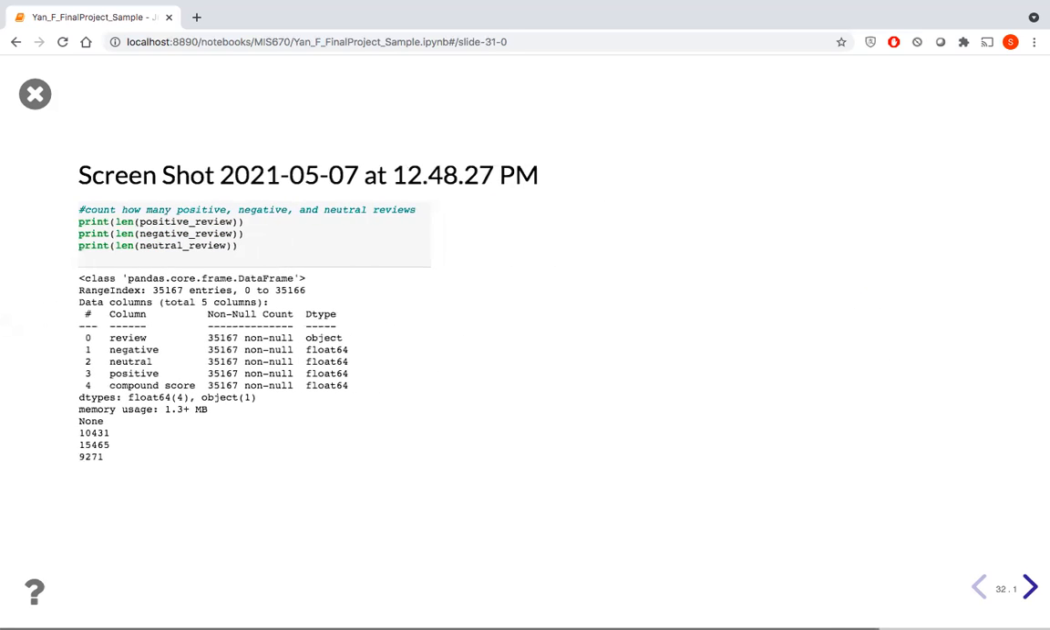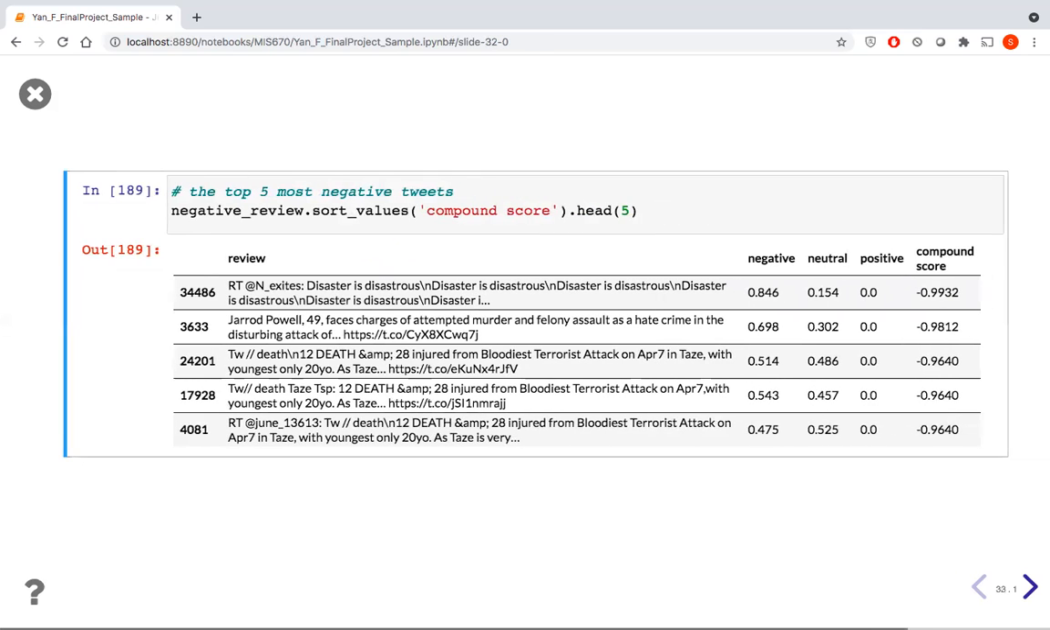Sentiment analysis is also conducted on the tweet data using Vader model. The result shows that there are more negative tweets than positive and neutral tweets. This table shows the top 5 most negative tweets based on the compound score containing the words such as disaster, death, attack, and injury.